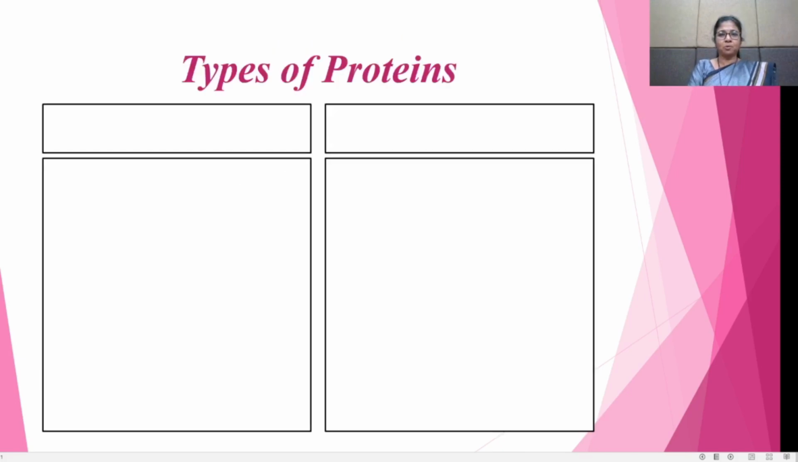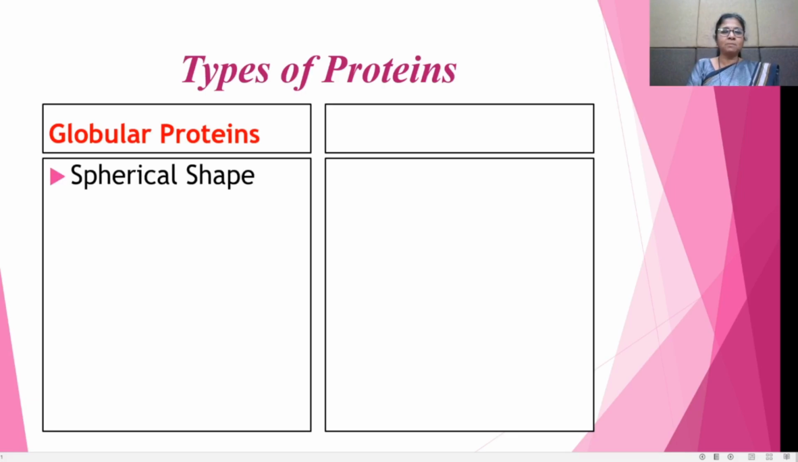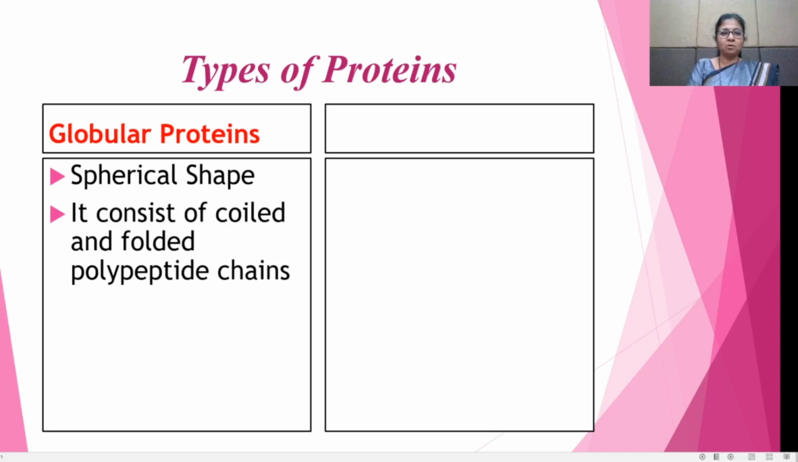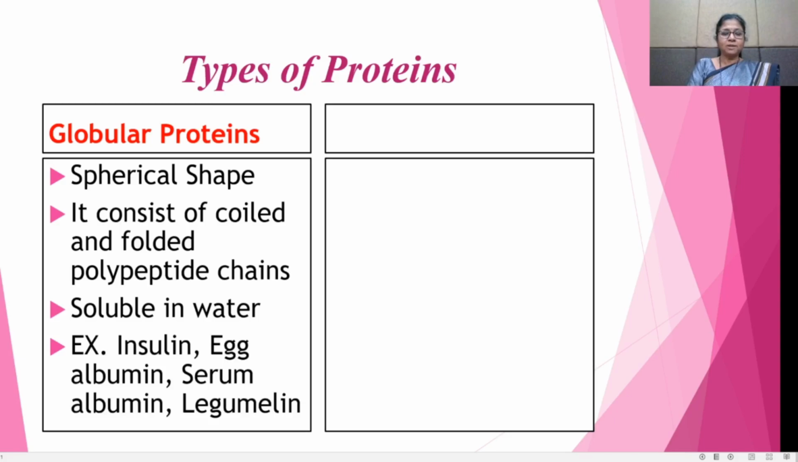Now see the types of proteins. There are two types of proteins. The first is the globular proteins. The globular proteins are spherical in shape. They consist of coiled and folded polypeptide chains. We know that the proteins are polypeptides, and the globular proteins consist of coiled and folded polypeptide chains. The globular proteins are soluble in water. For example, insulin, egg albumin, serum albumin, and legumelin.